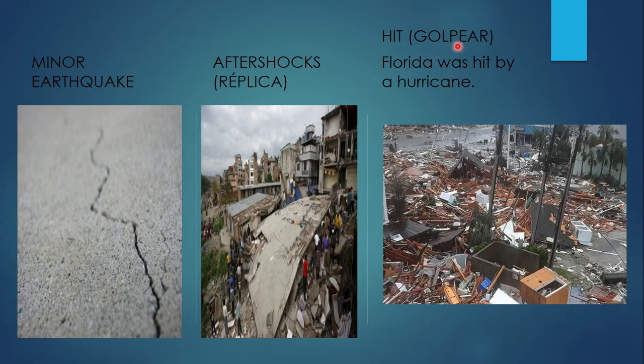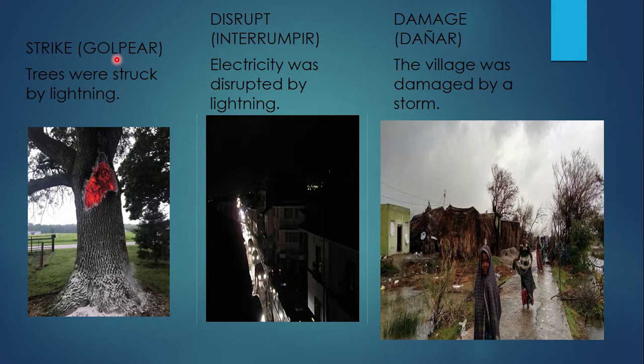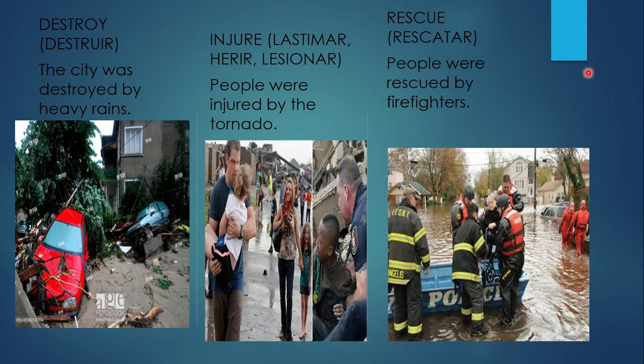Hit es golpear. For example, Florida was hit by a hurricane, es decir, Florida fue golpeada por un huracán. Strike es también golpear. For example, trees were struck by lightning, o sea, los árboles fueron golpeados por el rayo. Disrupt es interrumpir. Electricity was disrupted by lightning, es decir, la electricidad fue interrumpida porque cayó un rayo. Damage es dañar. The village was damaged by a storm, es decir, la villa o el pueblo fue dañado por una tormenta. Okay? So that is it.